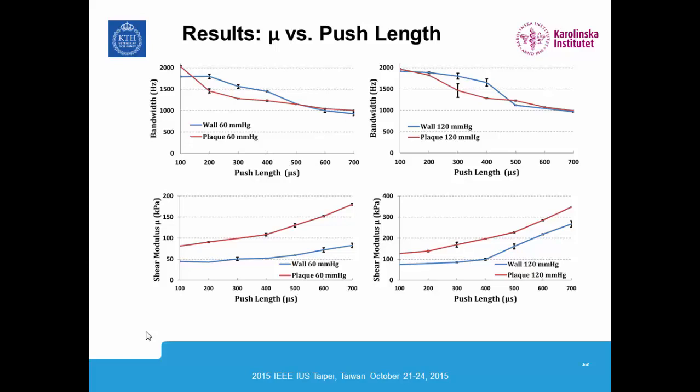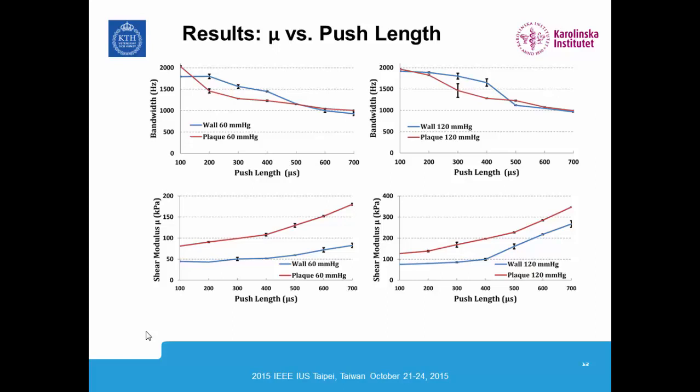If we interpolate these results to the upper graph, back to the bandwidth, we can see that we need a bandwidth of approximately 1500 hertz to obtain consistent shear modulus estimates, which is a very important result. We also notice that we get the greatest bandwidth with the shortest push length, which is expected.